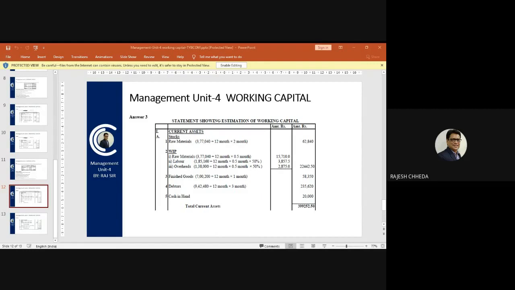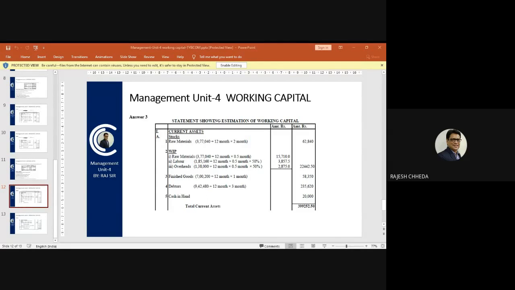Then second is WIP. What is the full form of WIP? Work in progress. And there are 3 sub calculations: raw material, labor, and overheads. So raw material we will be calculating 3,77,040 divided by 12 into half month, because working capital for WIP is for half month.